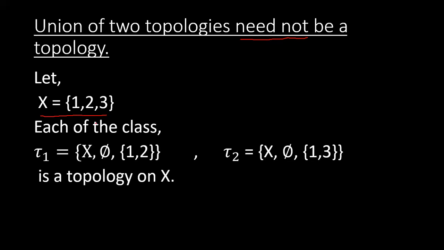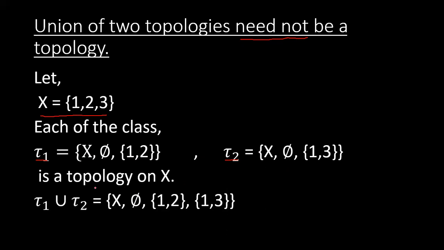Here let X be a space containing three elements 1, 2 and 3, and we will take two topologies tau1 and tau2. tau1 contains X, phi and {1,2}, and tau2 contains X, phi and {1,3}. These both are topologies on X. If we take the union of these two topologies, we will get X, phi, {1,2} and {1,3}. As X and phi are common in tau1 and tau2, we don't need to take them twice. So here is the union of the two topologies tau1 and tau2.